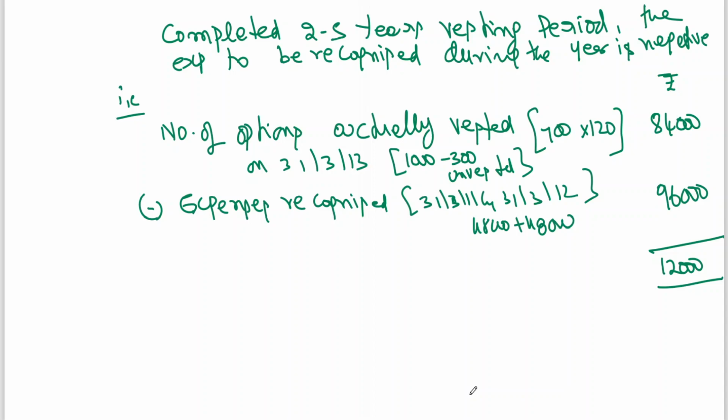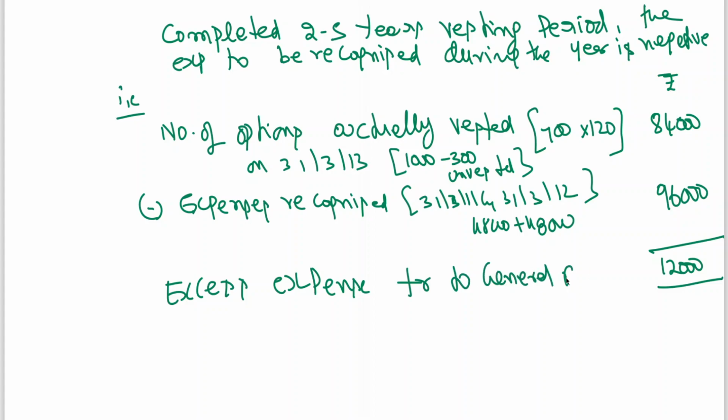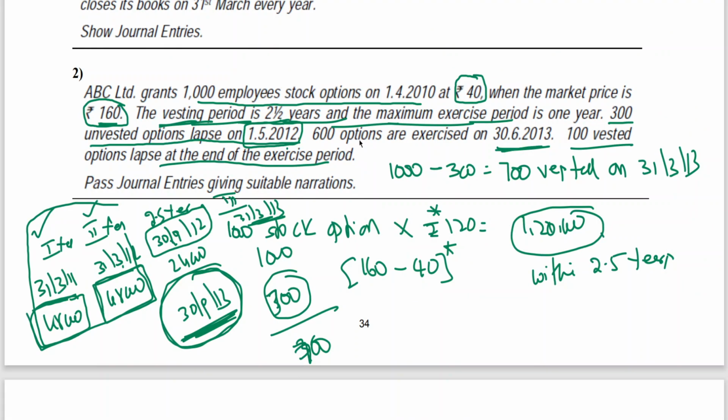This 12,000 whatever you got here, excess expense, is transferred to general reserve. Now you can see the logic here. Then 600 options exercised on 30th June 2013.